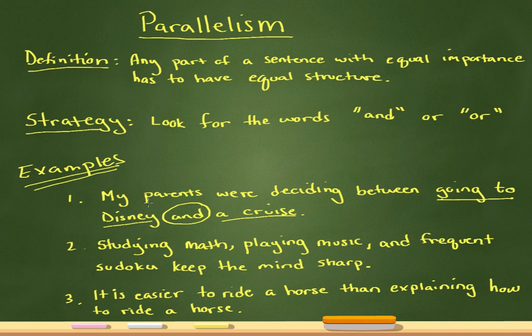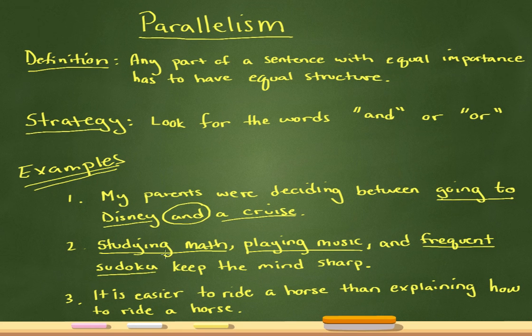So the way I would improve this sentence to make it parallel would be something like, my parents were deciding between going to Disney and going on a cruise, right? That way you have action to action, right? And you have no problem there, okay? Let's see if we can do number 2, all right? Studying math, playing music, and frequent Sudoku keep the mind sharp, all right? Well, in this sentence, what has equal importance? It's the 3 things that are part of the list, all right? So studying math is 1, playing music is the 2nd, and the 3rd is frequent Sudoku.